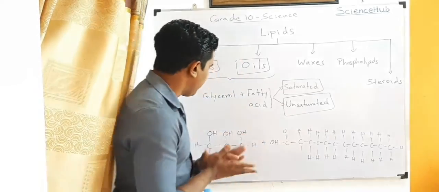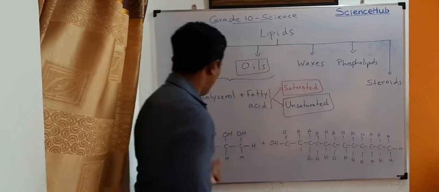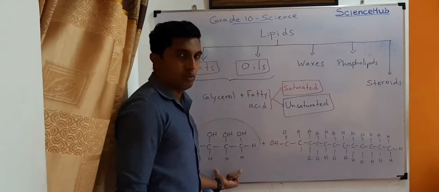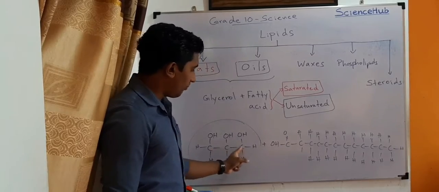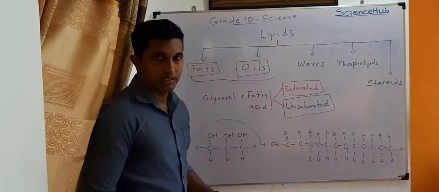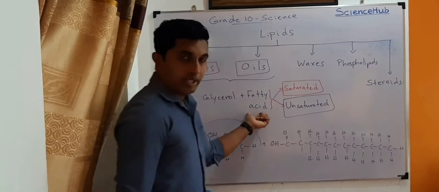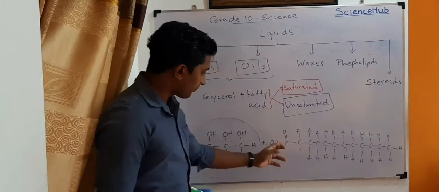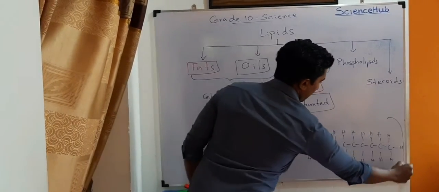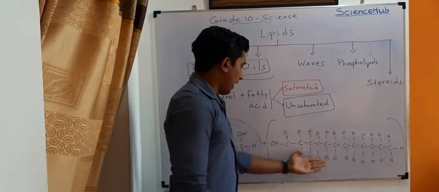This one is a structure of glycerol. It has 3 carbon atoms and 3 OH groups linked with those carbons. And when we are talking about fatty acid, this one is the fatty acid.